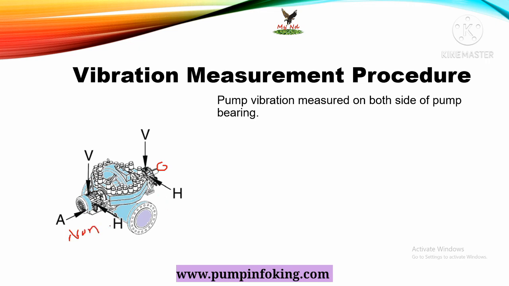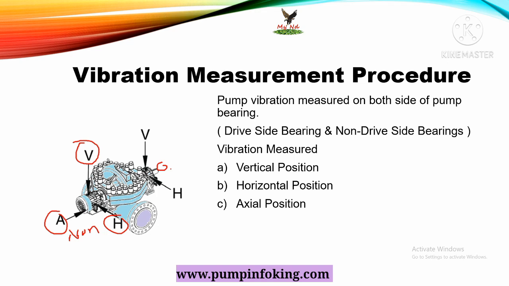We can measure the vibration at the vertical position, horizontal position and the axial position on both sides of the bearing. This is the procedure to measure vibration of a centrifugal pump.